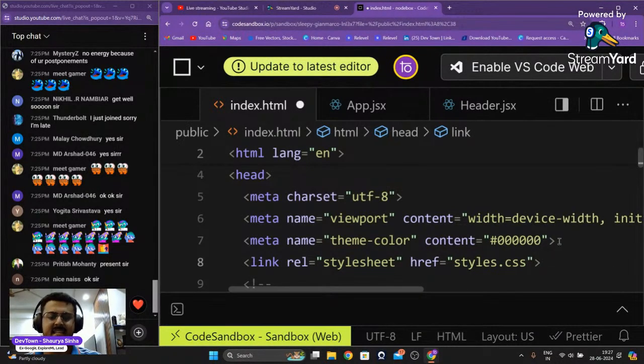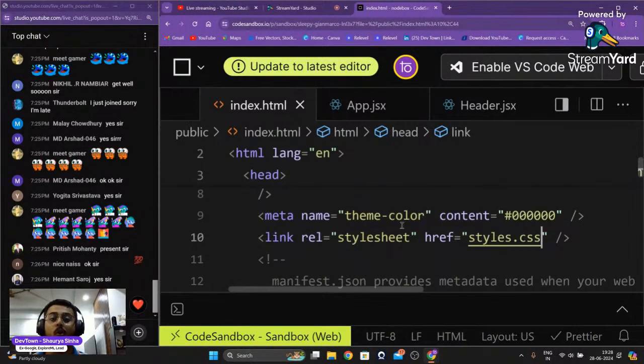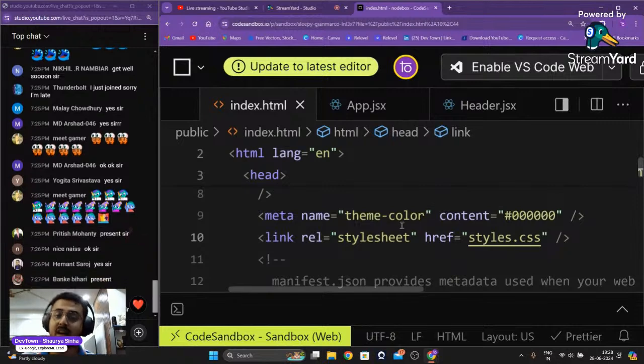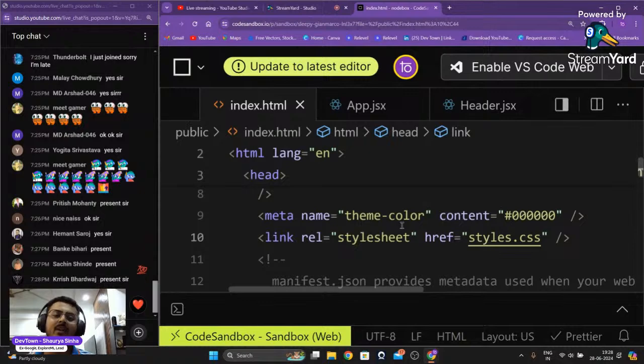Now this link CSS tells your browser, whether you are using your Chrome browser or Opera Mini browser or Safari browser or Internet Explorer browser, whatever you guys are using at any particular point of time, they can only read your HTML code. They cannot read anything else. So while reading your HTML code, they don't know if there is a styles.css file that is also present. So you have to let the browser know that, dude, there is another file that I've sent with the HTML file, which you have to read as well. That is my styles.css file.